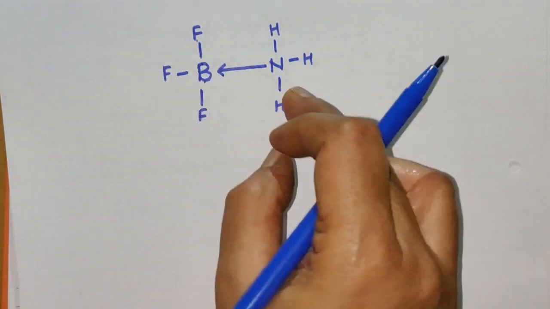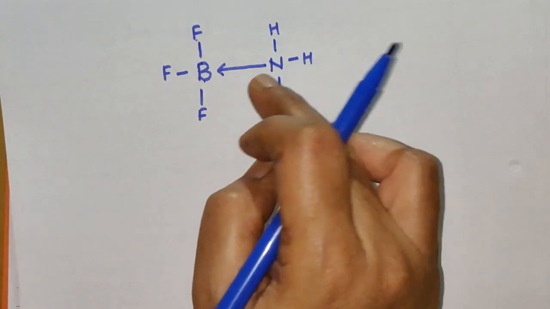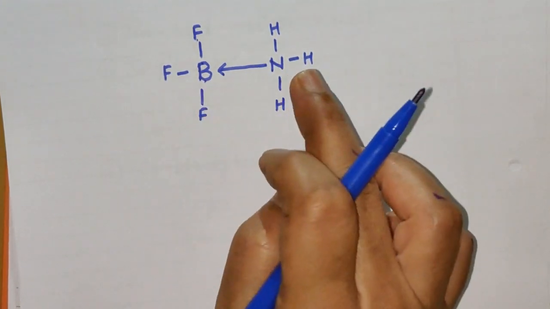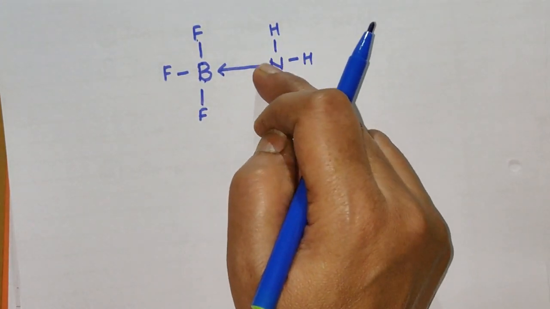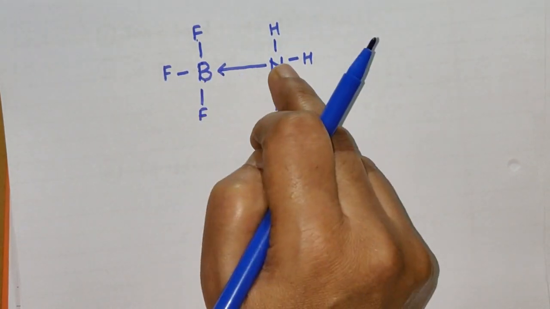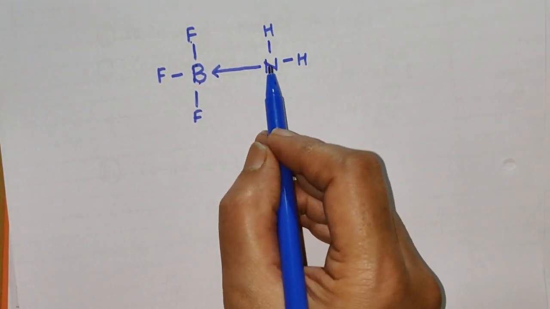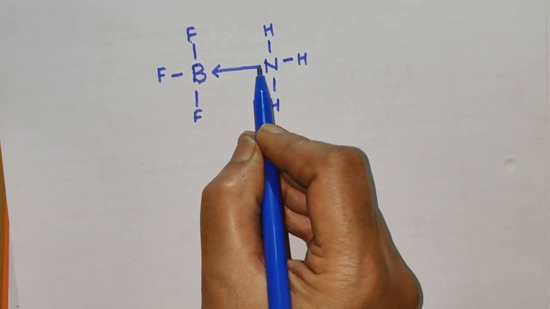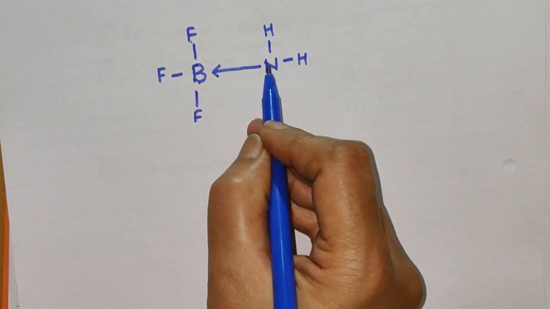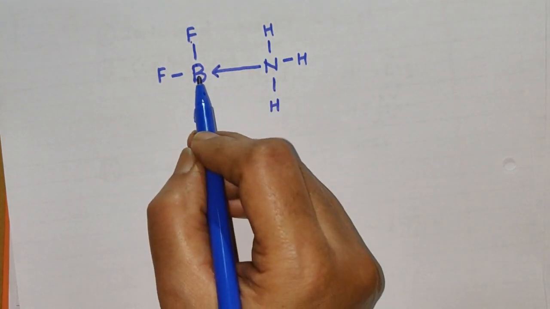But the difference between a covalent bond and a coordinate bond is that the contribution towards the bonding of both these species is not the same. This electron pair is only of nitrogen, not of boron, but after the bond formation it is shared between nitrogen and boron. Now it becomes of both nitrogen and boron, and so this bond is represented using an arrow. That is, the electron pair is shared and it is from nitrogen to boron.